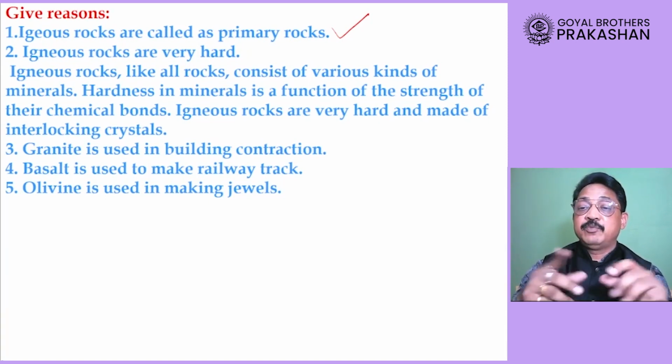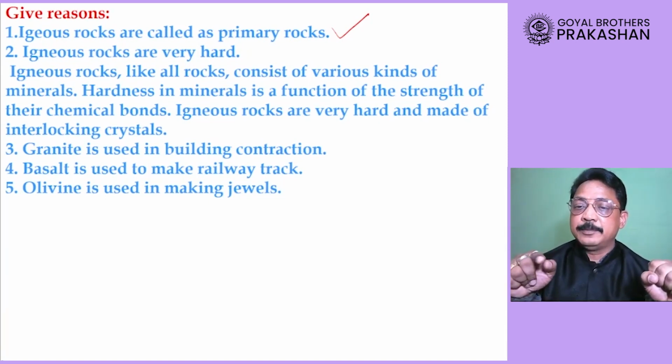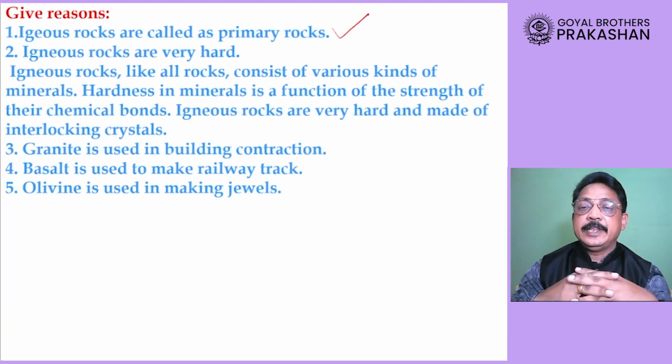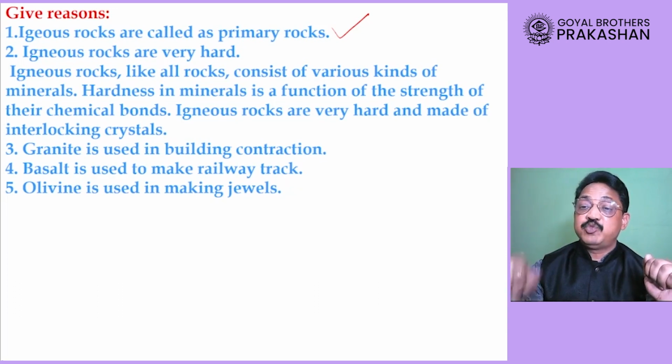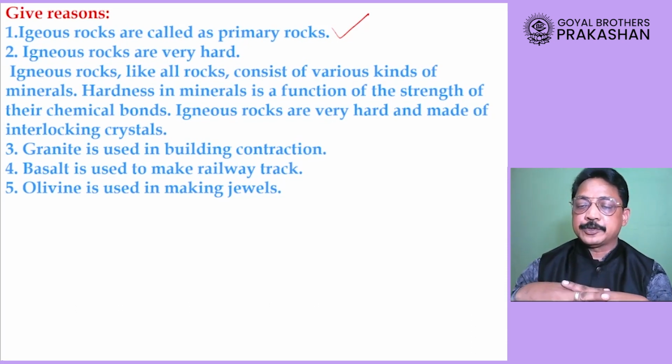These are the first rocks to be formed, therefore they are called primary rocks. So igneous rocks are formed by solidification of magma or lava. These are the first rocks to be formed, therefore we call them by the name primary rocks.